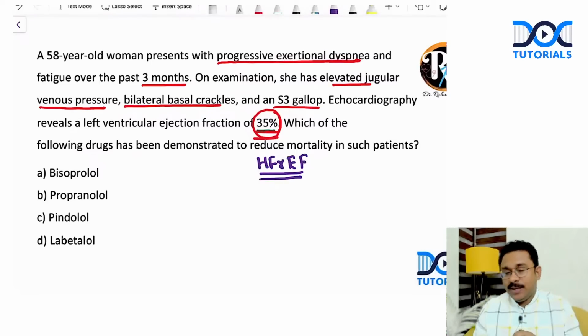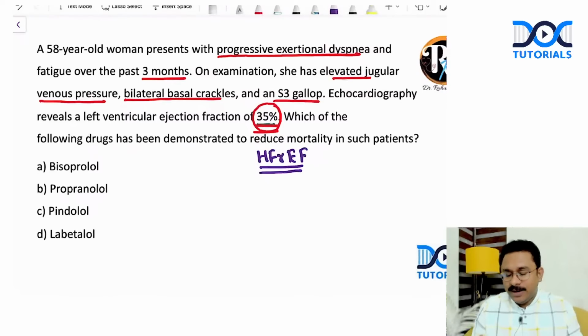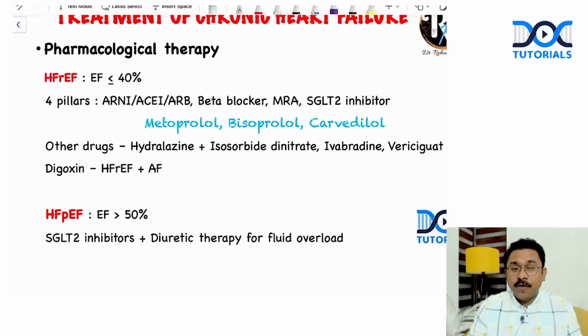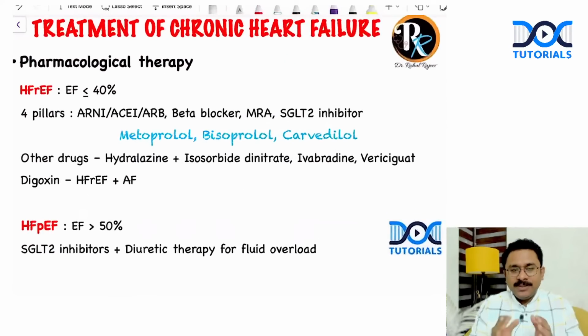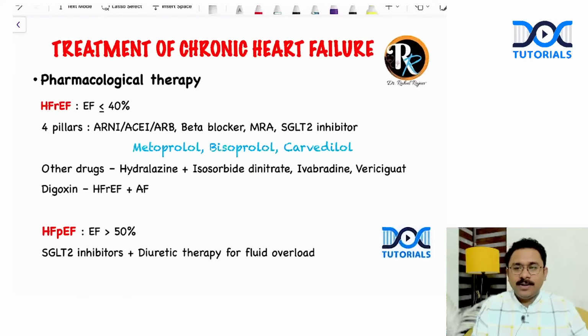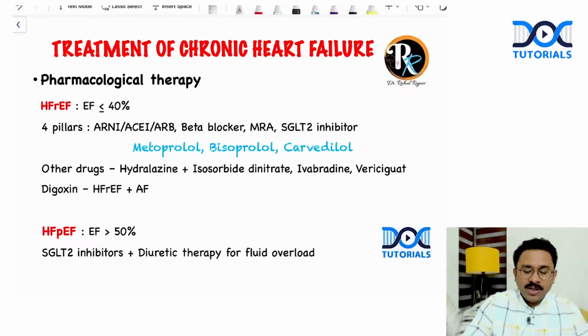Now, can someone tell me, when do you call it heart failure with reduced ejection fraction? When the EF goes below what level? Anybody can comment? It is below 40%. So if you remember this particular slide that I have taught you in the revision videos on the pharmacological therapy of chronic heart failure.